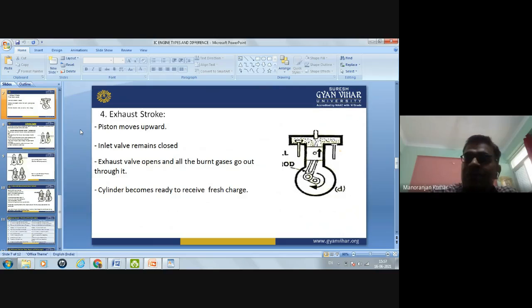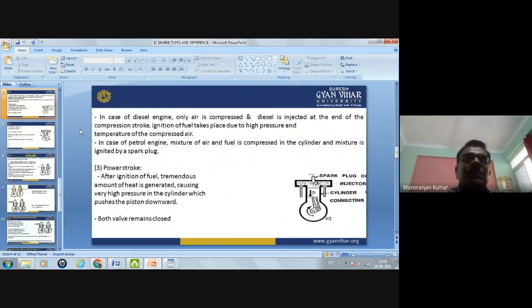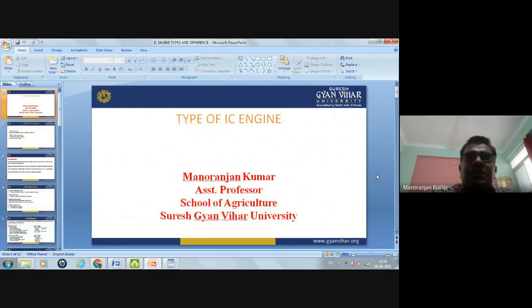Also we have seen the two-stroke engine, the difference between two-stroke and four-stroke, and the difference between petrol engine and diesel engine. In the next lecture, we will see some terminology related to the IC engine.